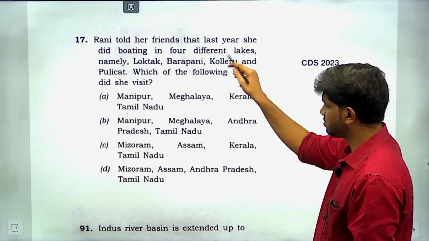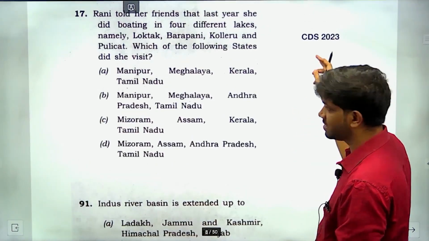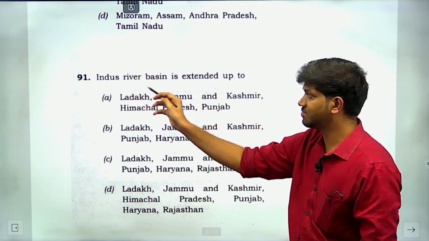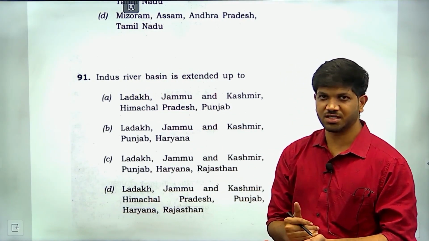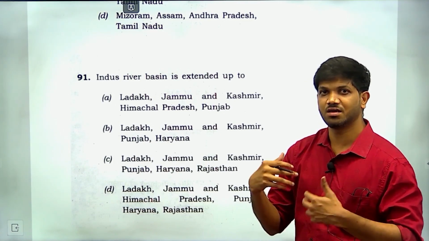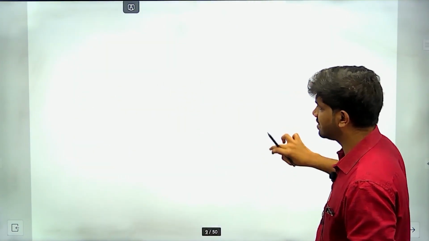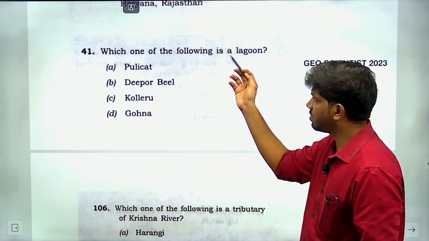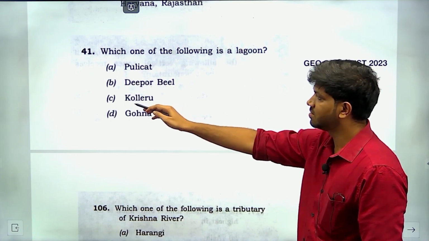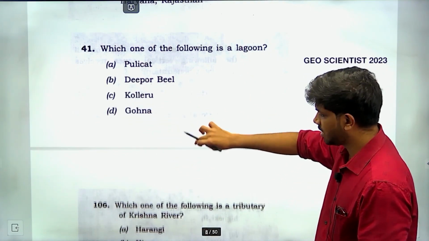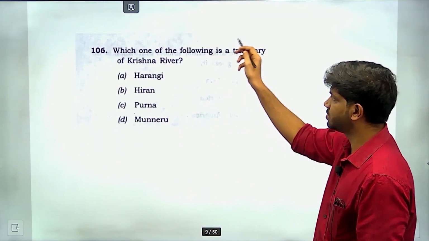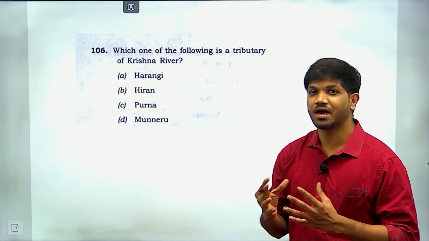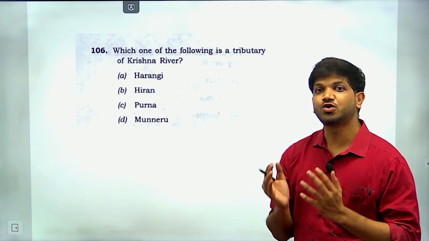Okay, so the Koleru here, see again in CDS, this is CDS 2023. Again in this CDS paper, they have asked about Indus River Basin. In Indus River Basin, if you are revising, you will also revise the Jhelum River. And again, see in Geoscientist, they have asked about a lagoon where there is a Koleru lake in the option, and then again they have asked about the tributary of the Krishna river. So my point is, by revising the UPSC themes again and again, you can familiarize the topics.